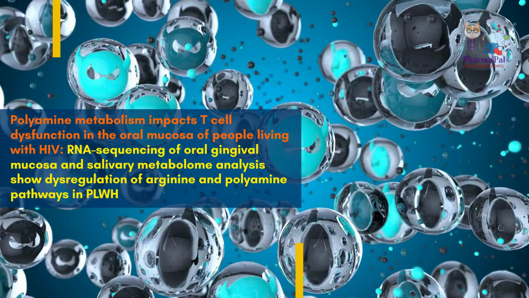Moreover, we detected perturbations in the tryptophan/kynurenine axis in PLWH. This pathway consumes tryptophan to produce molecules such as kynurenine that regulate immune cell function 14. Kynurenine also functions as a ligand for aryl hydrocarbon receptors, the activation of which promotes TREG differentiation 15.